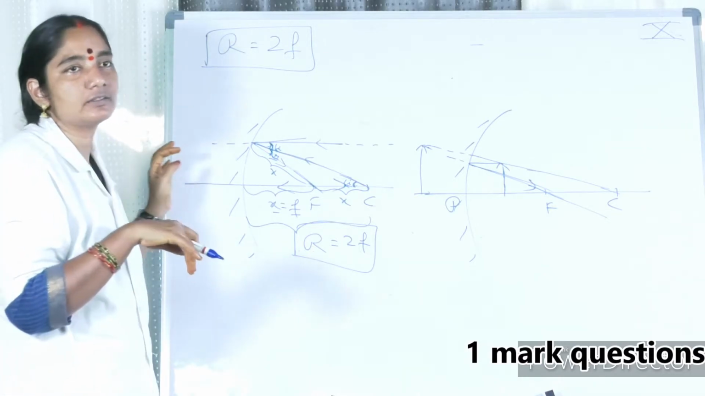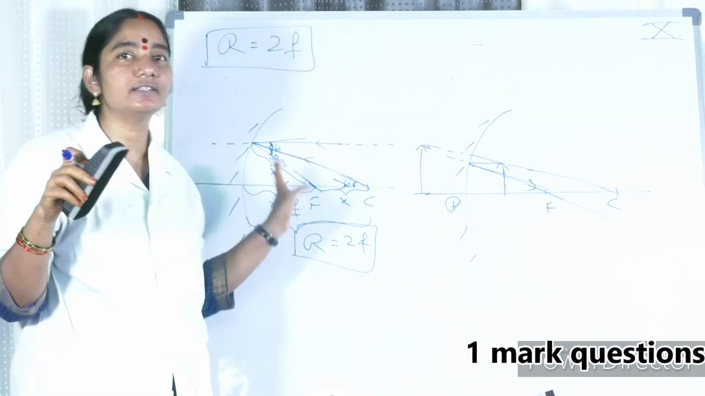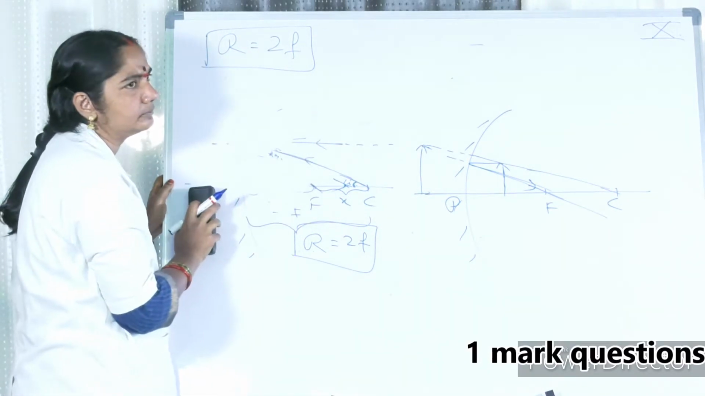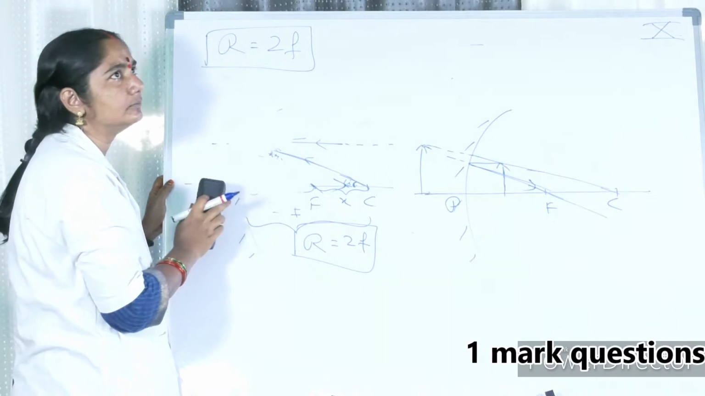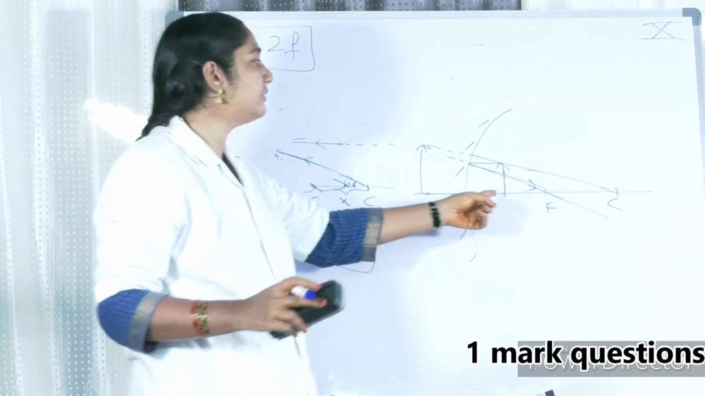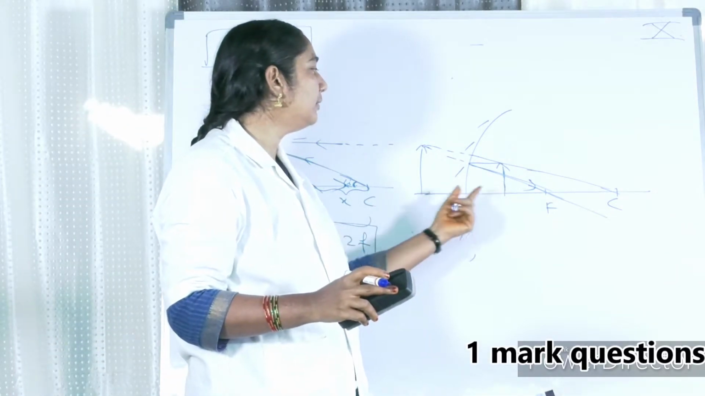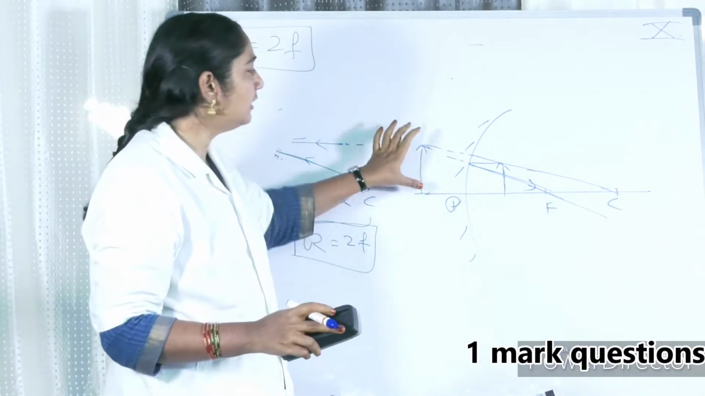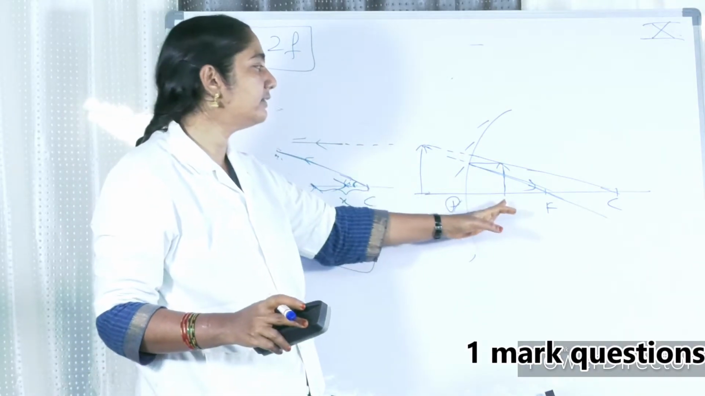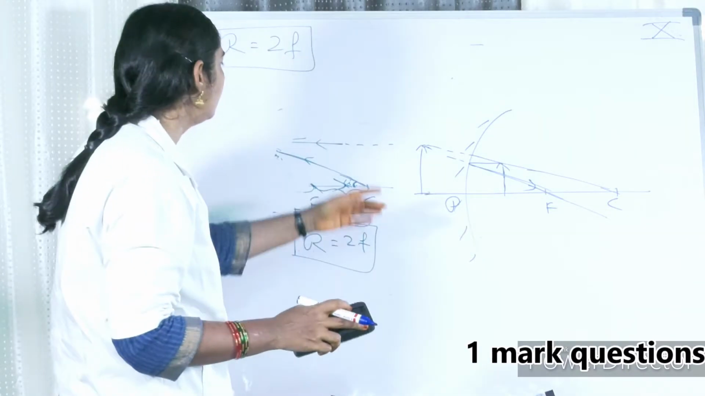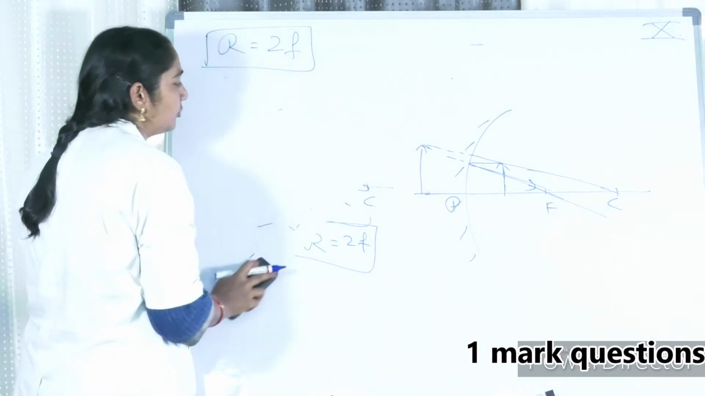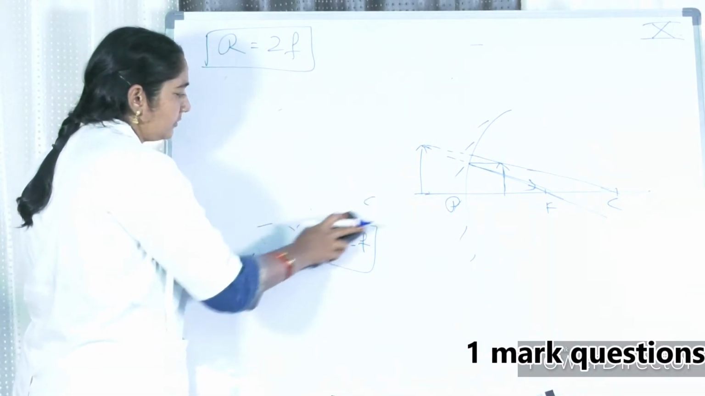Next question. Already we have discussed this; this is a repetition. Which property of a concave mirror helps the dentist to check dental problems? The dentist has to put the tooth between P and F, then we can see a magnified image. So the dentist uses this case so that he gets an erect, magnified image of the spoiled tooth.